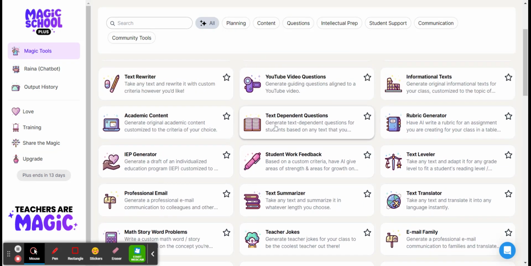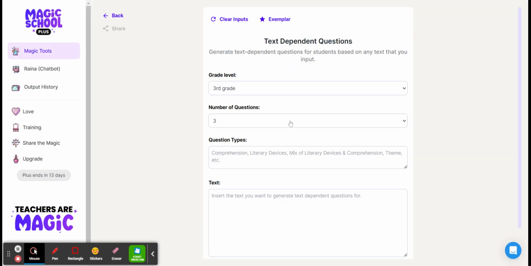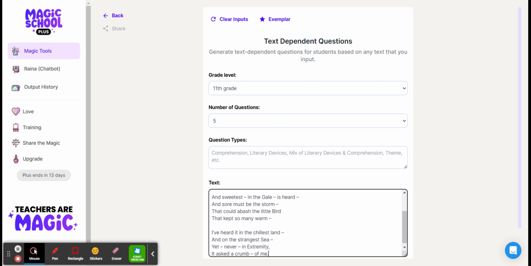I'm going to start by showing you this particular function, the text-dependent questions. You can choose the grade level. So I'm going to choose 11th grade, and I'm going to choose 5 questions. And I'm going to insert a poem.